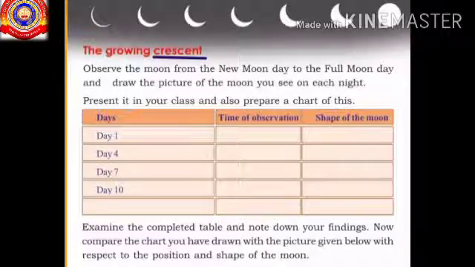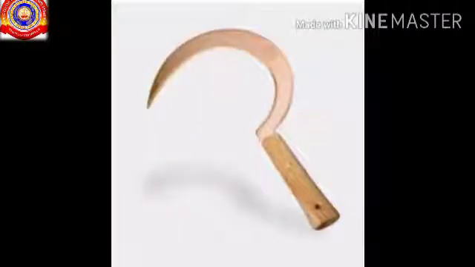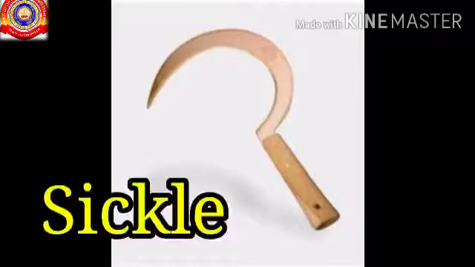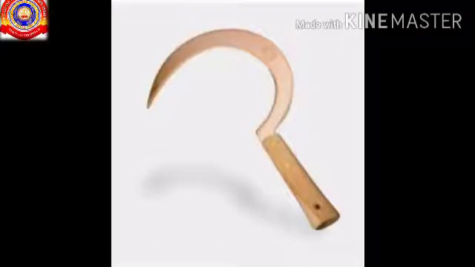Have you heard about the word crescent? Crescent means curved and sickle shape of the moon. Look here dears, did you know the tool that you see in this picture? Yes, it is sickle, right? What is the use of sickle? Yes, sickle is used to cut the grass.